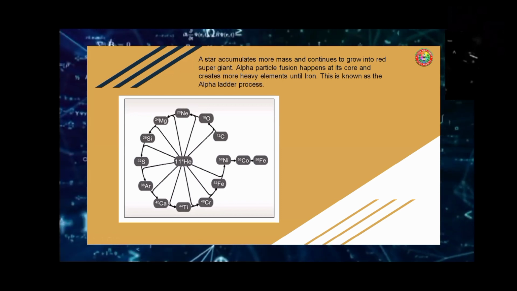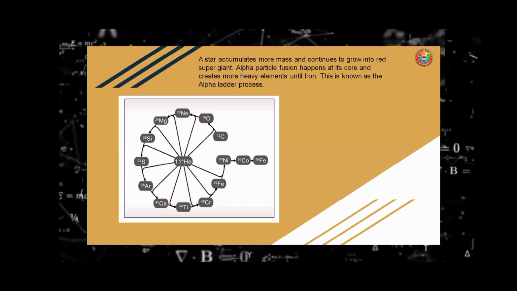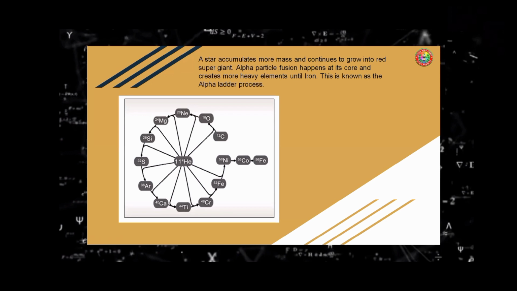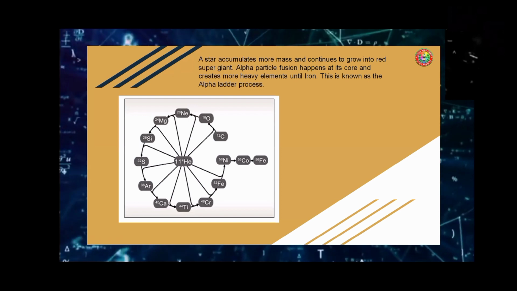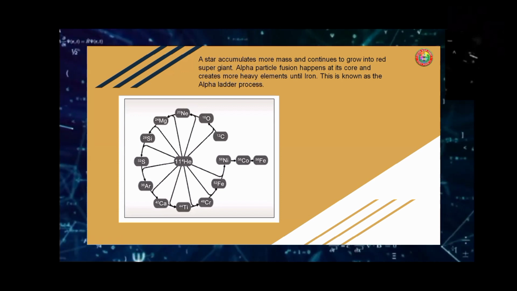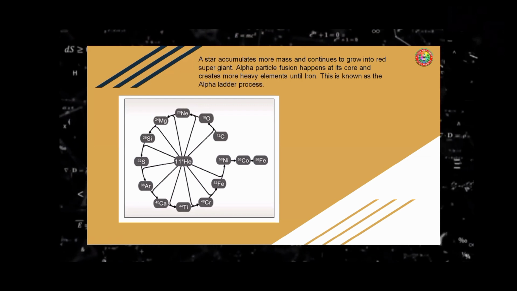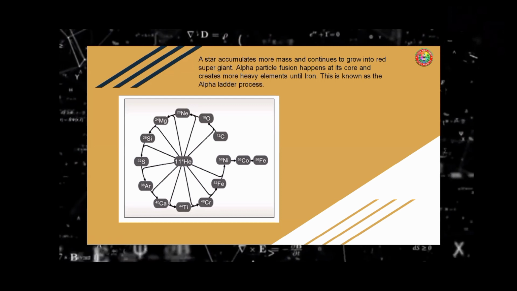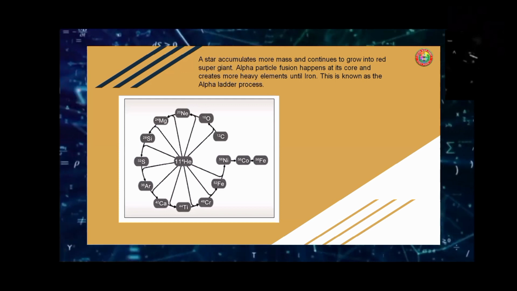Then, if you continue through beta decay, it will produce iron again. Starting from 27, minus 1, that would be 26. And of course, the atomic weight is 56, so it means 0 for the electron and negative 1. So we have 26, and it will end at iron again. And this is what we call alpha particle fusion and the alpha ladder process.